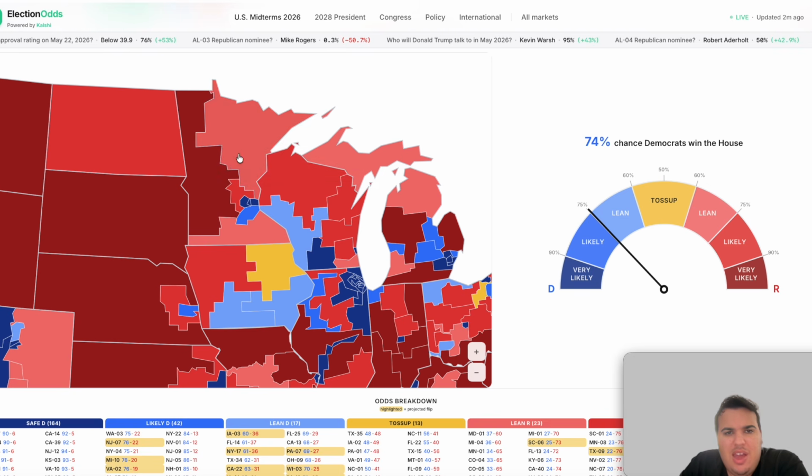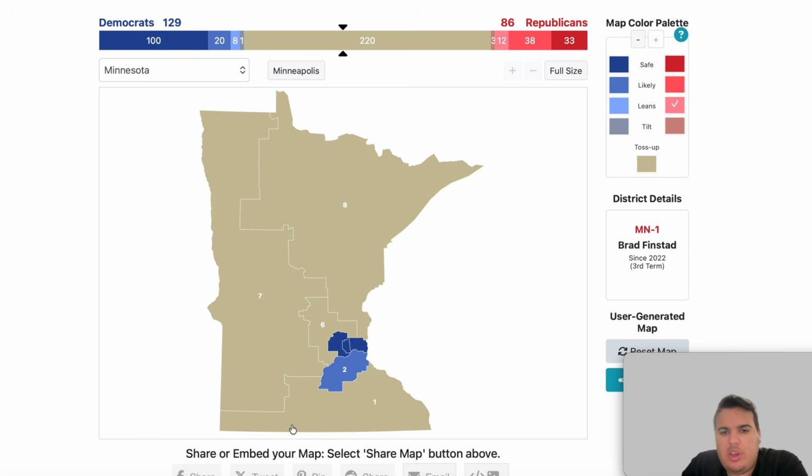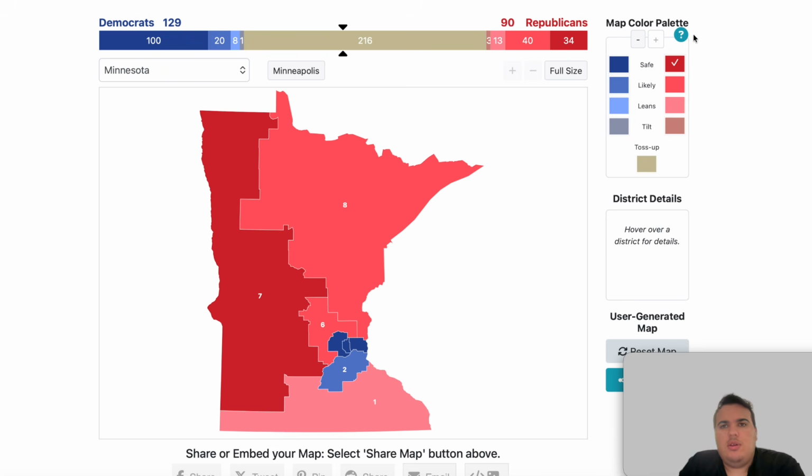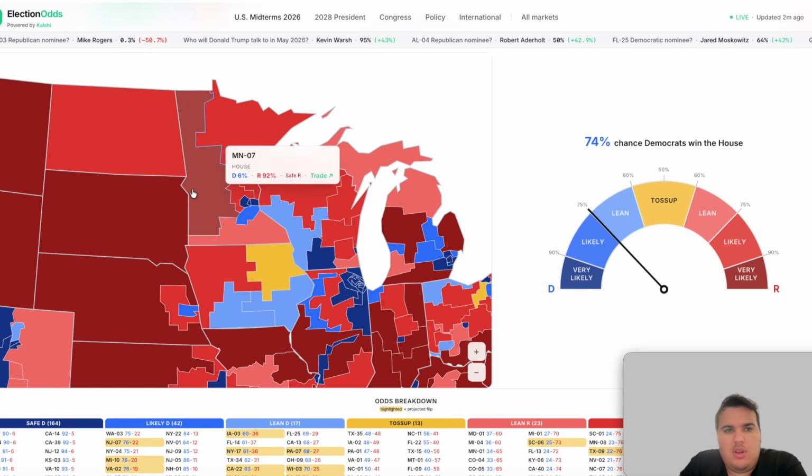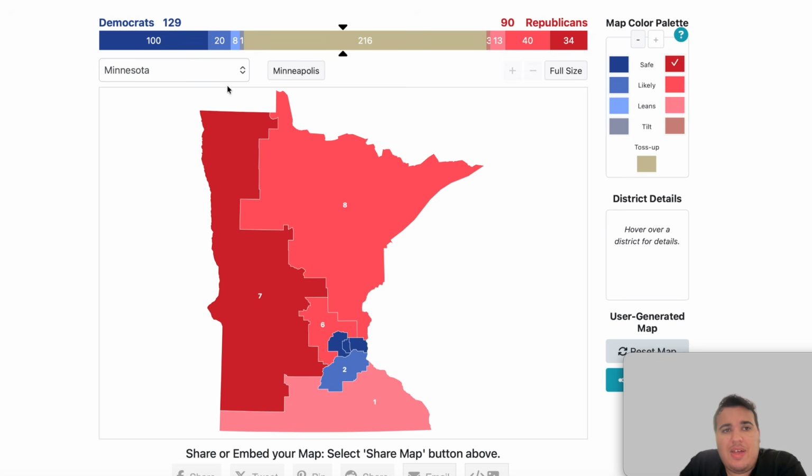And then we have the 8th district is likely R, and the 6th district is likely R, and then the 1st district is lean R based on the current Kalshi odds here. So we can add those in. And the 7th district should be solid for the Republicans based on the way the map is drawn. Good, that is how it looks. Okay, that is Minnesota. Now we can go to Mississippi.